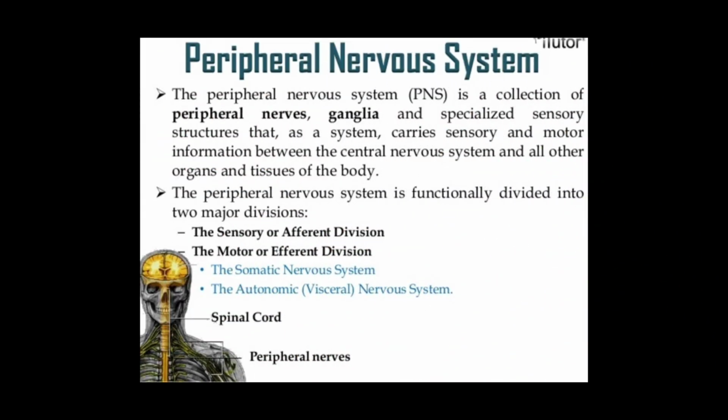Let's start with the peripheral nervous system. It's known as the PNS. The peripheral nervous system is divided into the somatic nervous system and the autonomic nervous system.